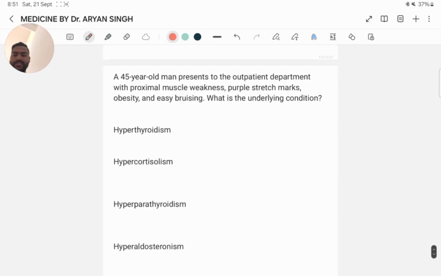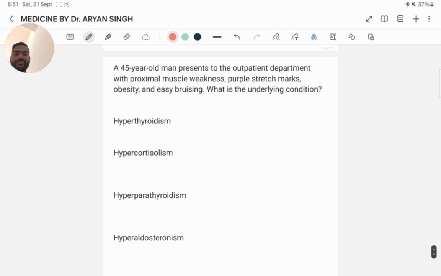Next question. A 45-year-old man presents to the OPD with proximal muscle weakness, purple stretch marks, obesity, and easy bruising. What is the underlying condition? Hyperthyroidism, hypercortisolism, hyperparathyroidism, and hyperaldosteronism. Here the question describes muscle weakness, purple stretch marks, obesity, easy bruising. The presentation suggests Cushing syndrome.